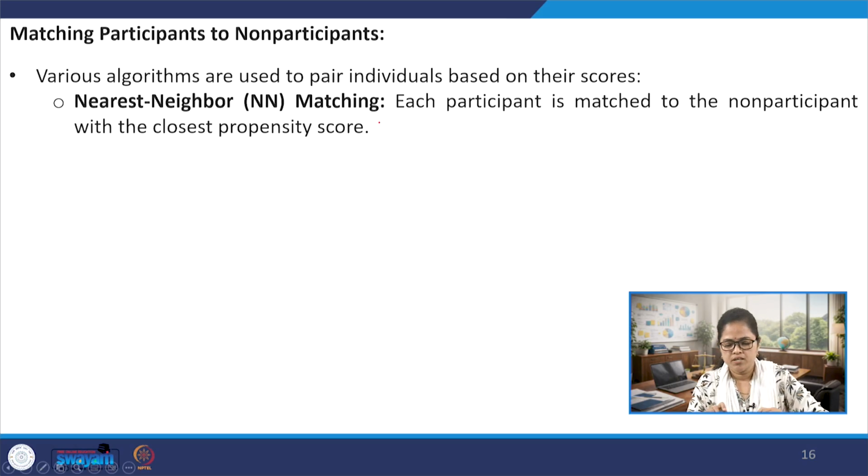Here each participant is matched to the non-participant with the closest propensity score. So if in the treatment group we find 0.5 and here 0.51, then this is the closest propensity score, and they are matched.